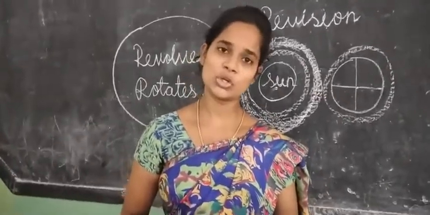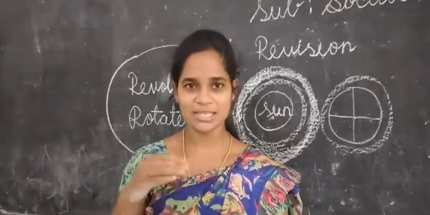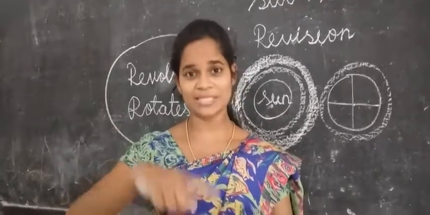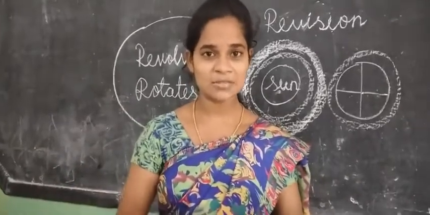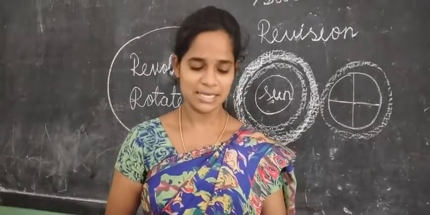And I also showed you how the sun rays hit the earth, on the north pole, south pole, and near the equator places. Sun rays will be more as the earth moves around the sun. You remember this?